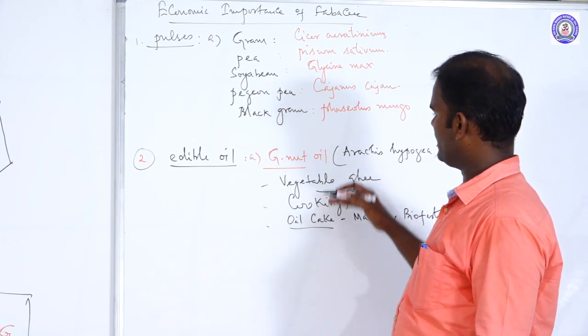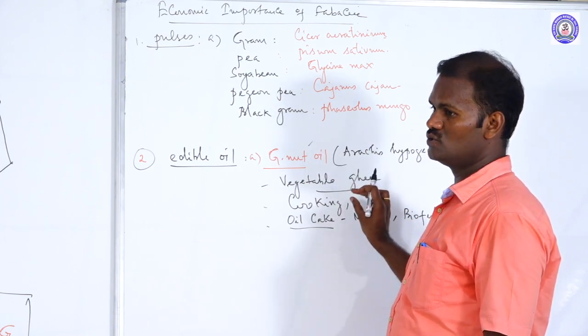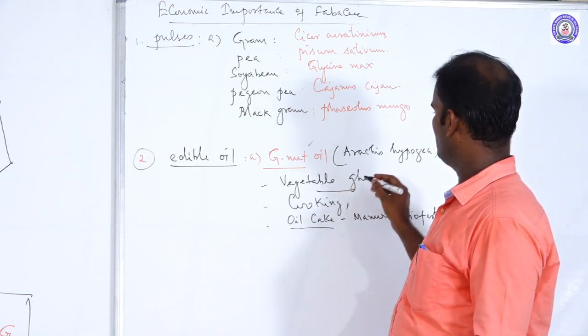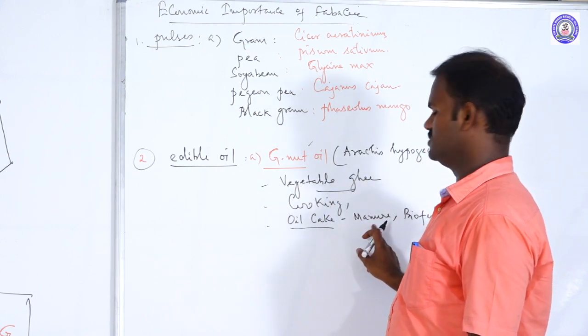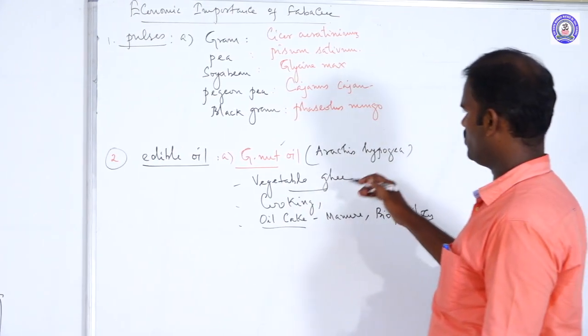So these are the economic uses of groundnut oil. It is a fine cooking medium that is used as a salad oil without any purification, used for manufacture of vegetable ghee, and the oil cake is used as a good manure and also biofertilizer. So, groundnut oil.